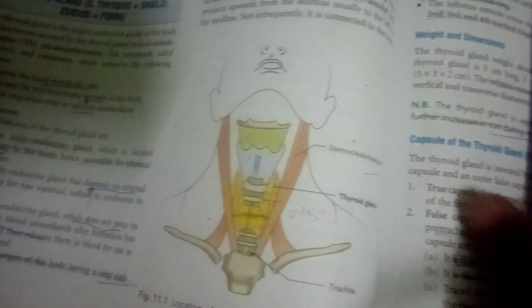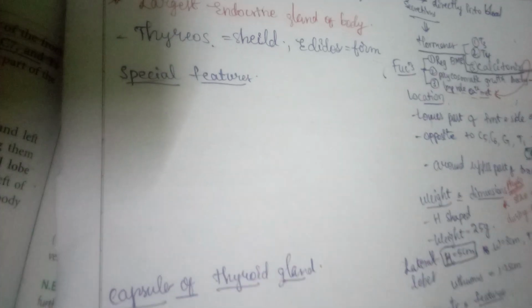Next, special features. Let's see special features of thyroid gland.